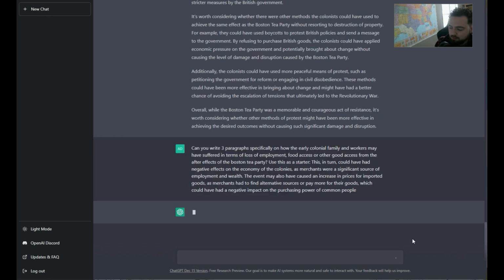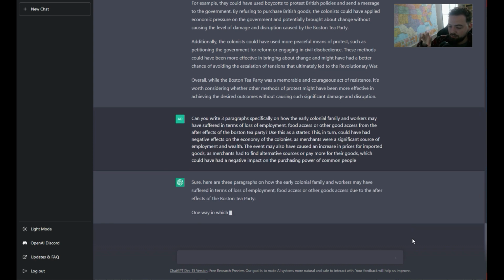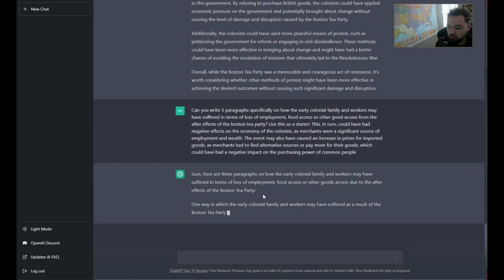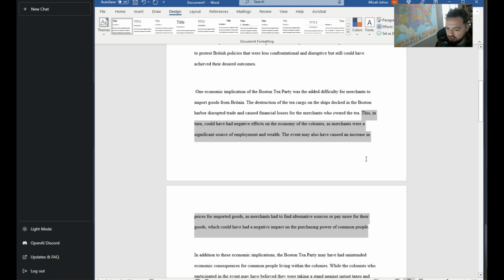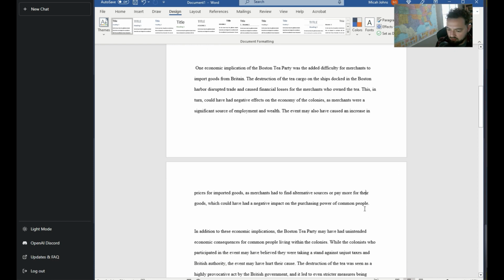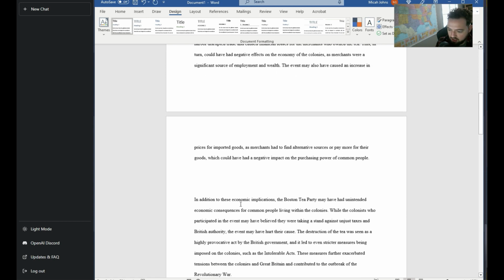So in the middle, I wanted to highlight 3 paragraphs specifically on how colonial families and workers may have suffered in terms of loss of employment, and the fallout of where Great Britain got upset about that action. We're going to get those 3 paragraphs, and they're going to go in the middle here whenever they come out. We're going to put that right in here.